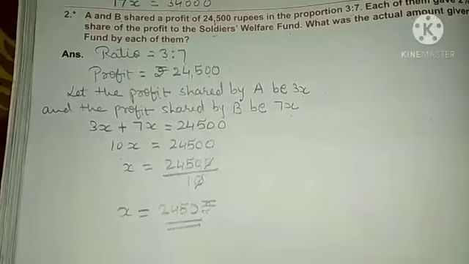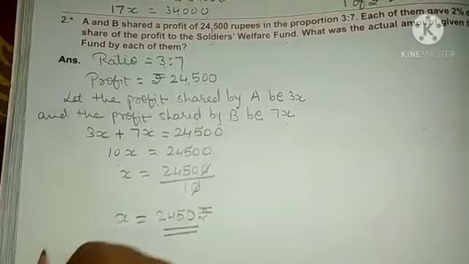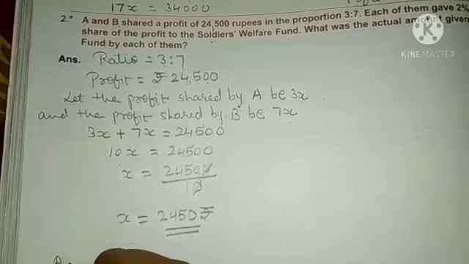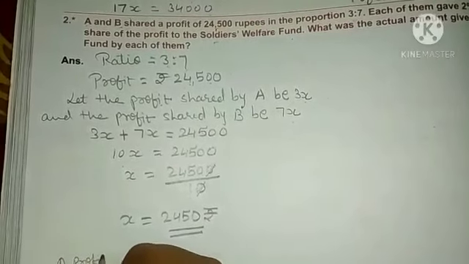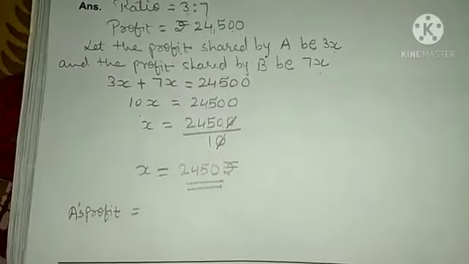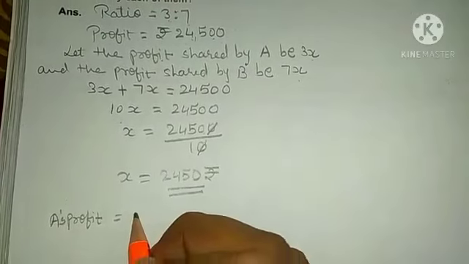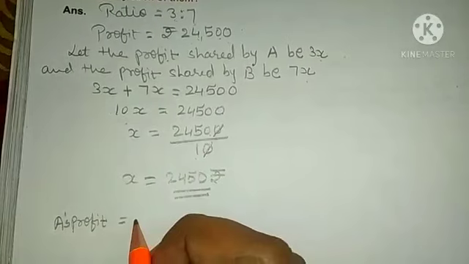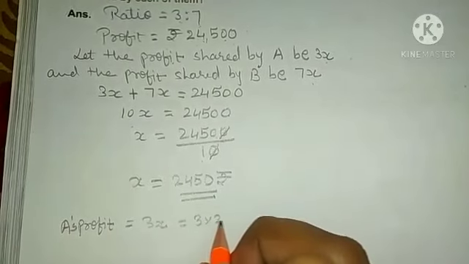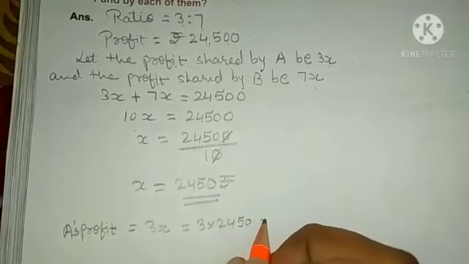Now what will you do? We will find out A's profit. What will be A's profit? What is the ratio of A? That is 3x. So 3x is equal to 3 multiplied by 2450.